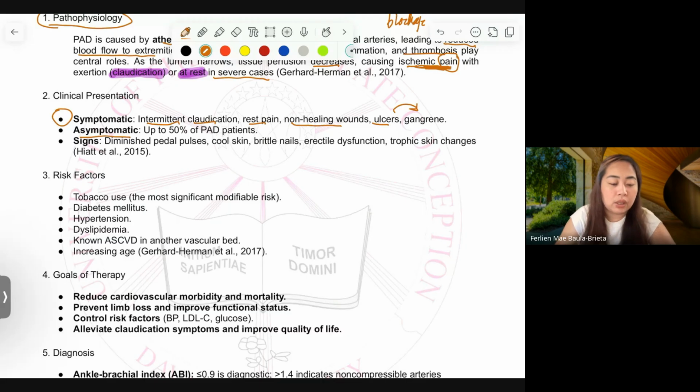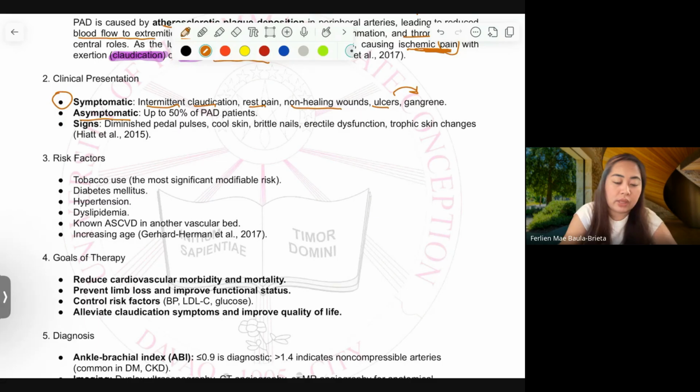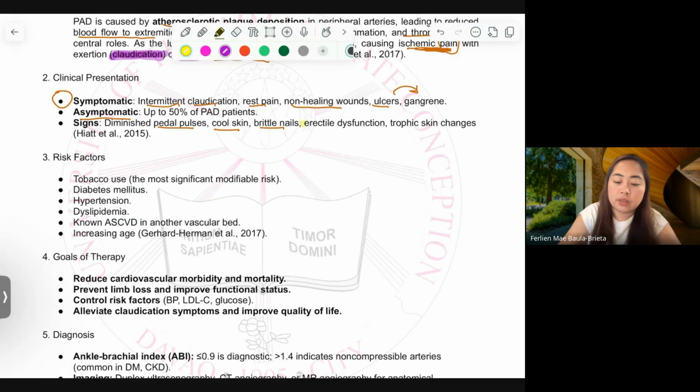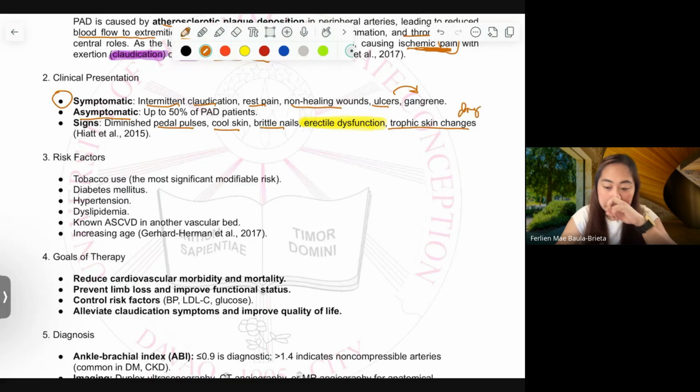Signs of PAD in patients are represented by diminished pedal pulses, mahina yung pulso sa baba, malamig because of less perfusion, brittle nails because of less nutrients reaching it, and please mind you class, it causes erectile dysfunction. Okay, because we know that erection is with our vasodilation and vasoconstriction, no? And meron tayong trophic skin changes. Nagde-dry. Okay? So these are the clinical presentations.